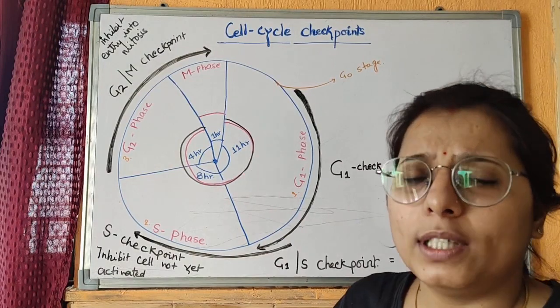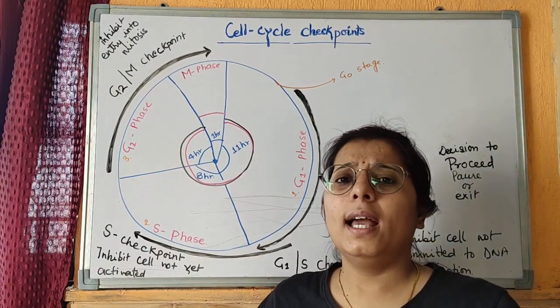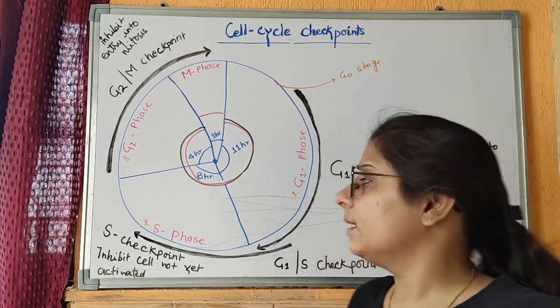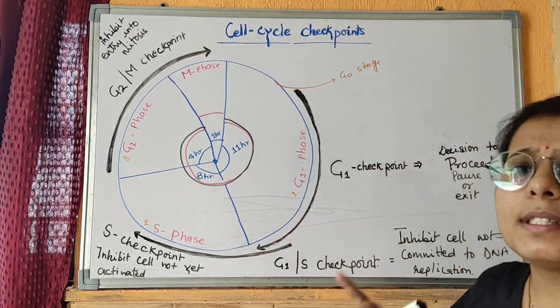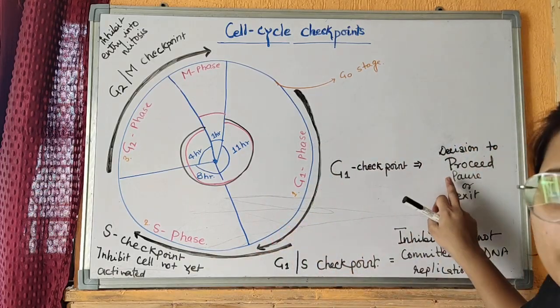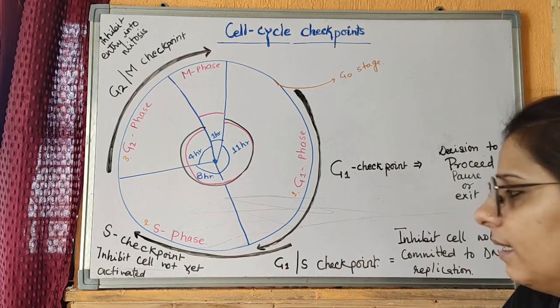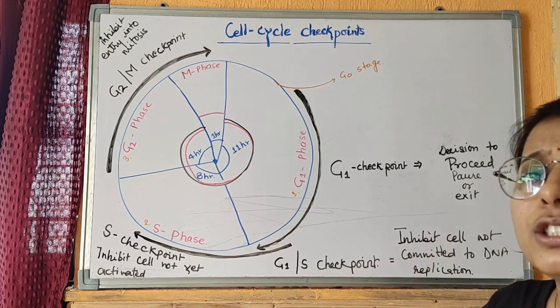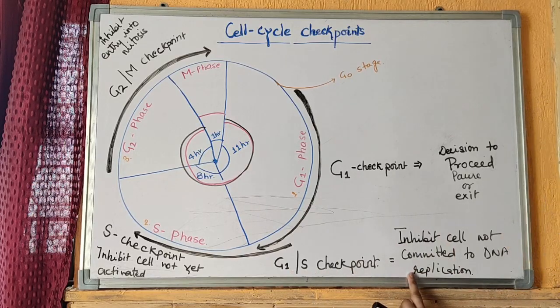Just like road checkpoints, a cell cycle checkpoint helps a cell to move from one phase to another phase. The G1 checkpoint helps a cell to decide to proceed, pause or exit the cell cycle. The G1/S checkpoint inhibits a cell if it is not committed to DNA replication.